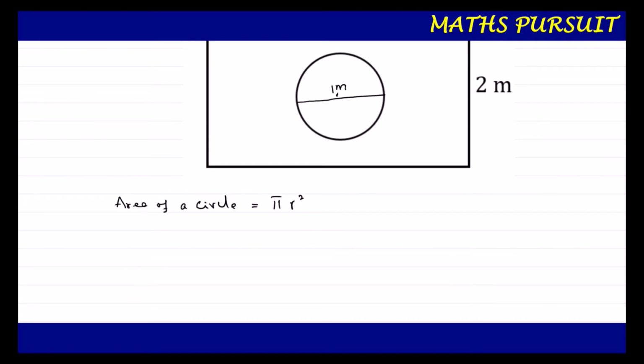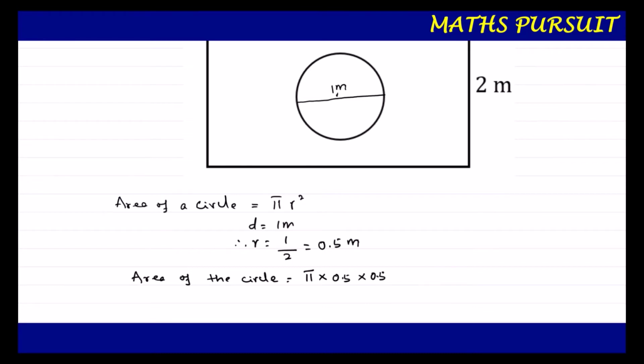They have given diameter is equal to 1 meter. Therefore radius is equal to 1 by 2, that is equal to 0.5 meter. So we got the radius as 0.5 meter. Now keeping this in mind, we can calculate the area of the circle of this given figure as pi r square, that means pi into 0.5 into 0.5. This is what we got.